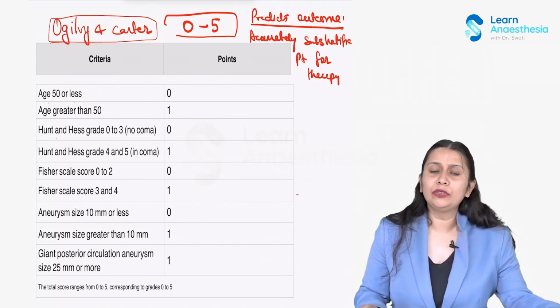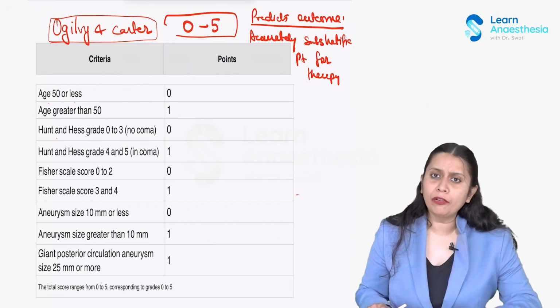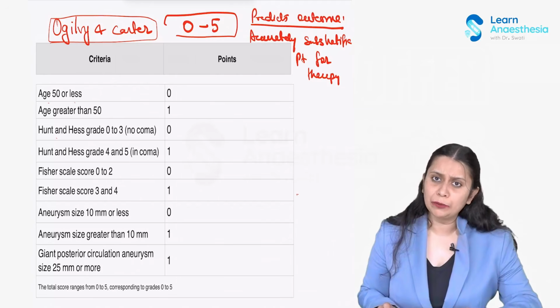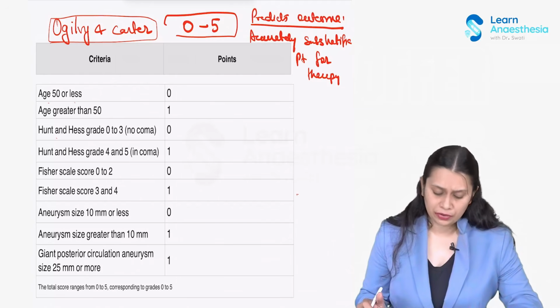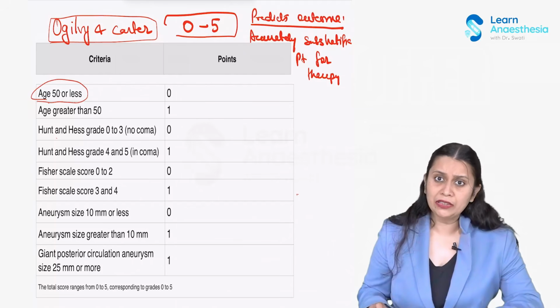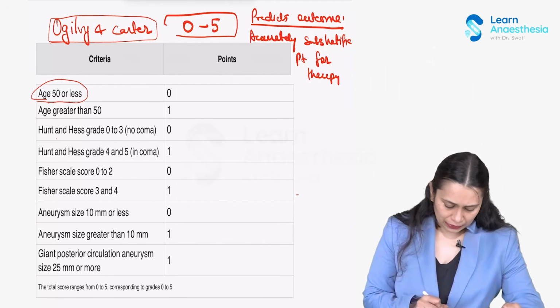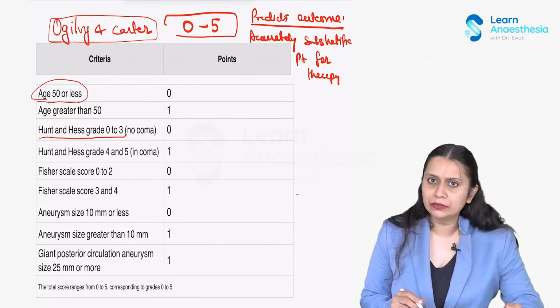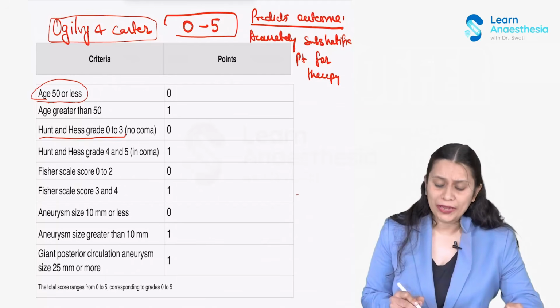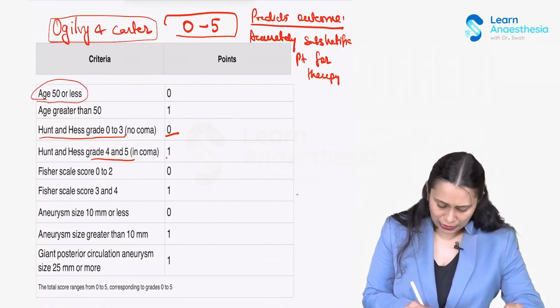So in this, as I told you, the grading was given on the basis of age, Hunt and Hess classification, modified Fisher, and the type and size of the aneurysm. Age 50 or less than 50 years, score 0 was given. Above 50, score 1 was given. Then Hunt and Hess grade 0 to 3, where no coma is associated, 0 was given. Hunt and Hess grade 4 to 5, 1 was given.